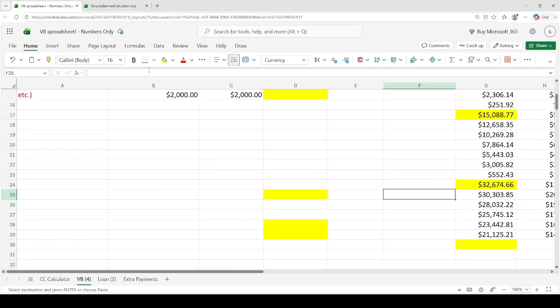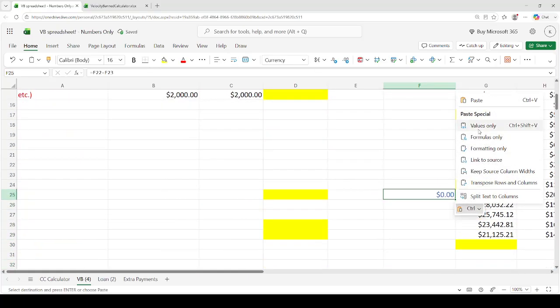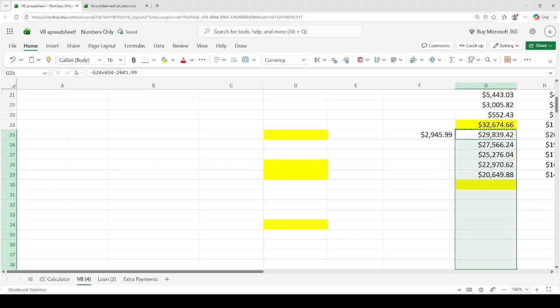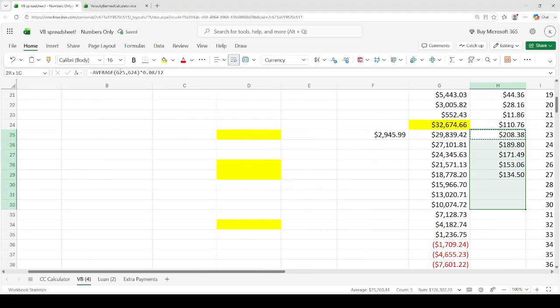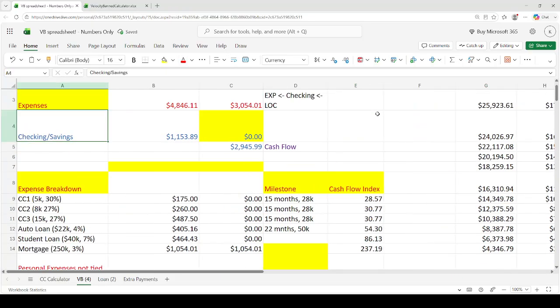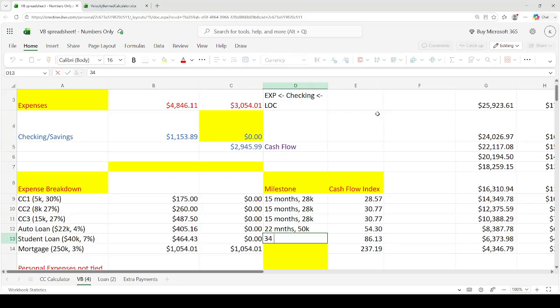So let's go ahead and do that. So copy and paste. Okay. And then this is going to be 2945.99. And I'm going to go ahead and copy and paste and copy and paste. And then we see that in 34 months, this loan has been paid off. So I'm just going to do this. So 34 months. And then that's going to be 90K.